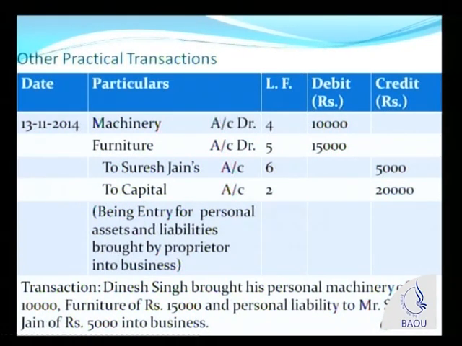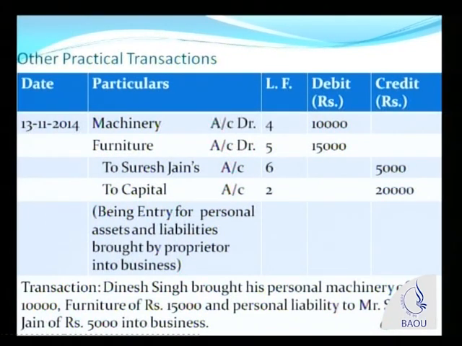And for real account, the rule we had seen is credit what goes out, but machinery does not go out, so machinery account is not to be credited. Suresh Jain's account is credited. Why? Because it is a liability. It was a personal liability of Mr. Dinesh Singh, but now he is bringing this liability into the books of business.